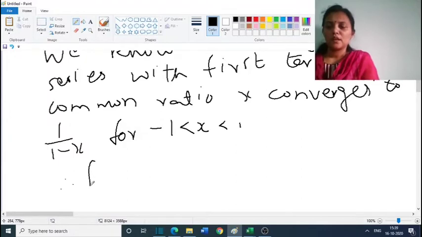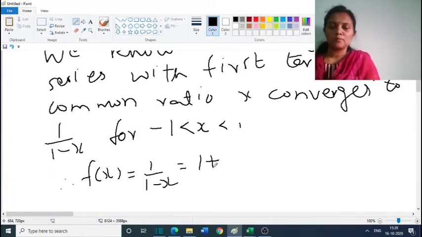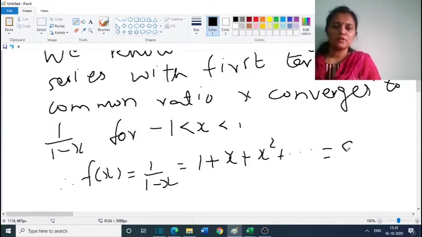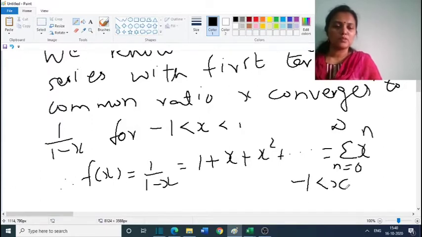Therefore, f of x, which is equal to 1 by 1 minus x, we could write as 1 plus x plus x square plus etc., which is equal to sigma x raised to n, n equal to 0 to infinity, where the interval of convergence is minus 1 less than x less than 1.